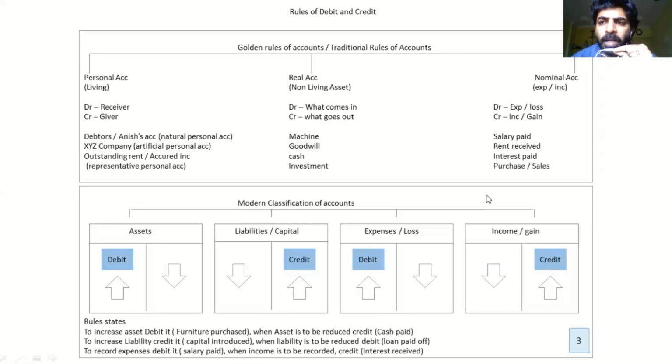I hope this part is clear. This is the most important aspect of accounts. Unless you know this part, you cannot touch or you cannot understand any other accounting chapter. So now let's move on to journal entries.